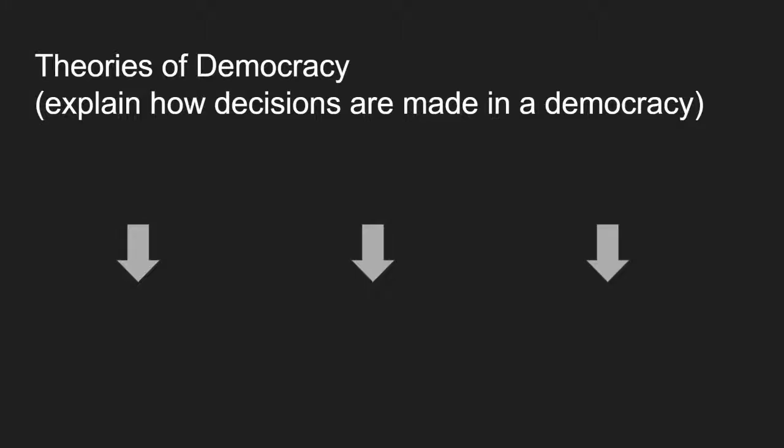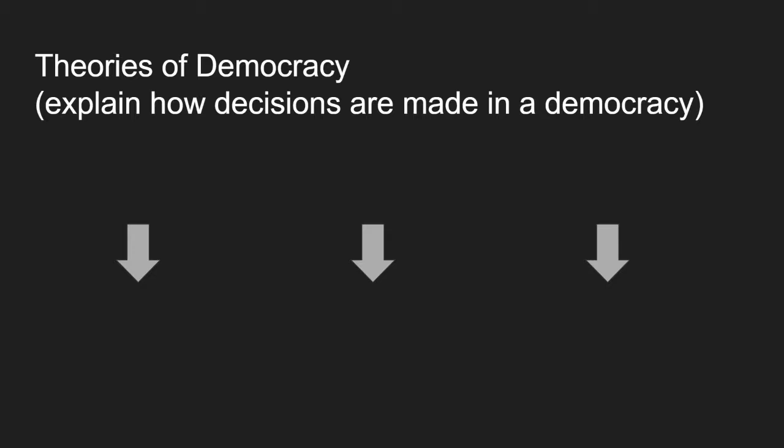Okay, the topic of this quick little video is theories of democracy. You've watched a video already and done a quick little exercise that asks you to just look at the different types of government that exist. Clearly, the United States has democracy, more specifically a republic or an indirect democracy.